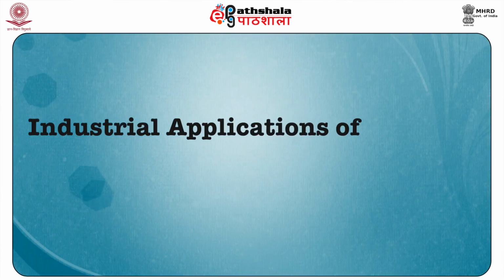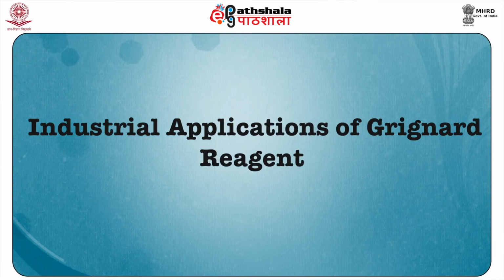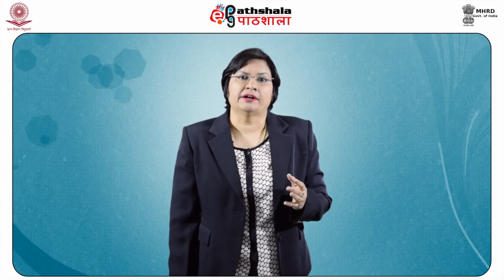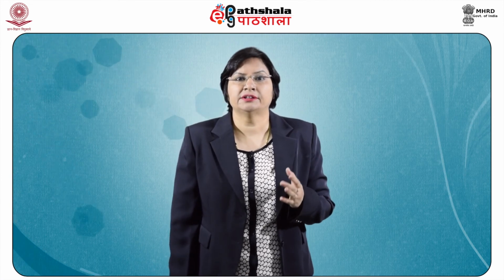Let us now talk about the industrial applications of Grignard reagent. Production of Grignard reagent requires various industrial techniques.